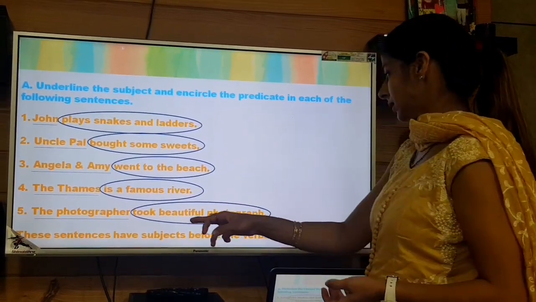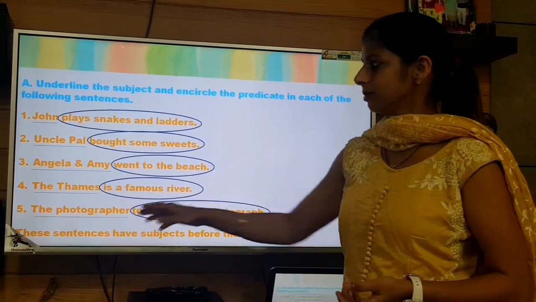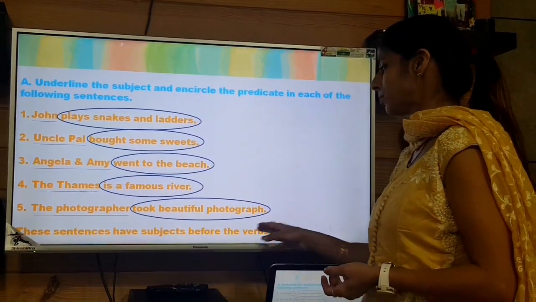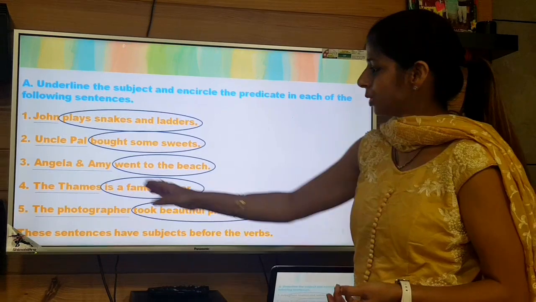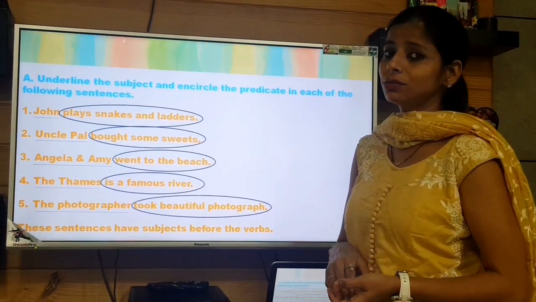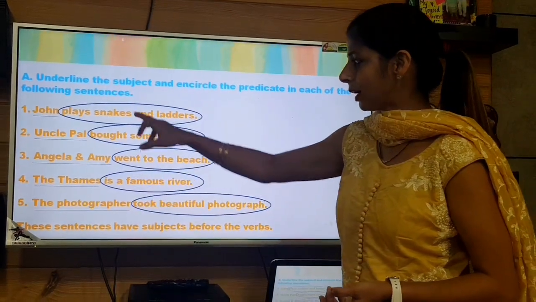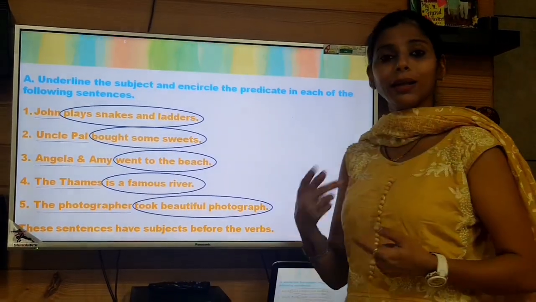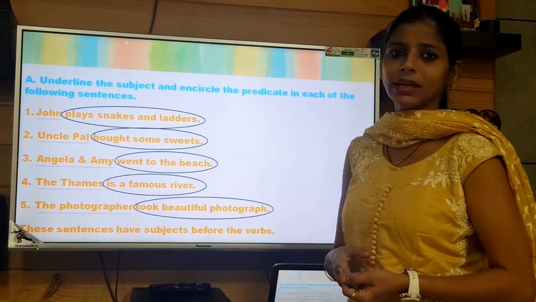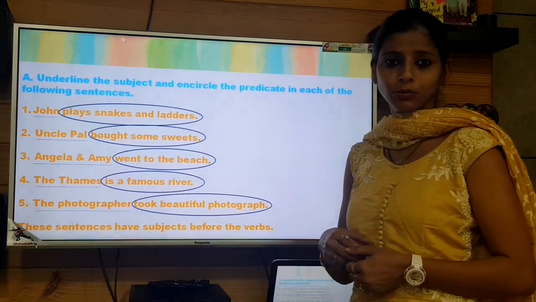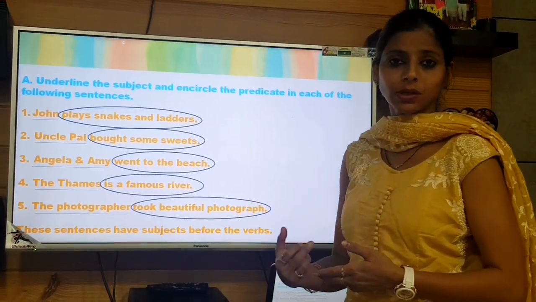Then here the note they have given: these sentences have subjects before the verbs. So here we have the subject exactly before the verbs. We need to find out the verb, and before that there is the subject. And I told you about the other kinds, even where the subject is not before these verbs.